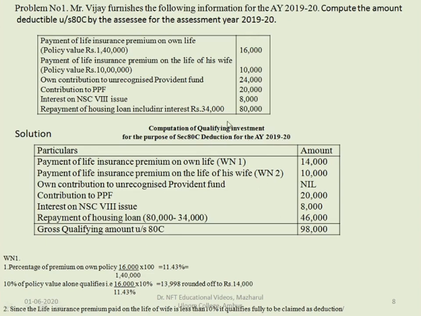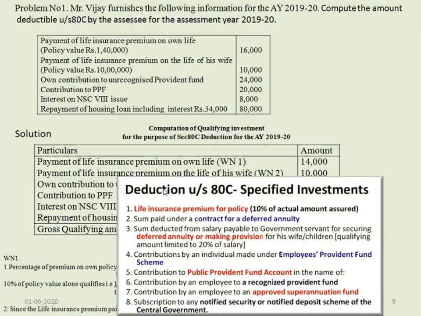2019-20. Here the first one which is given for the deduction is payment of life insurance premium on own life. Already we have seen in the deductions specified investments. Already I read out all these.